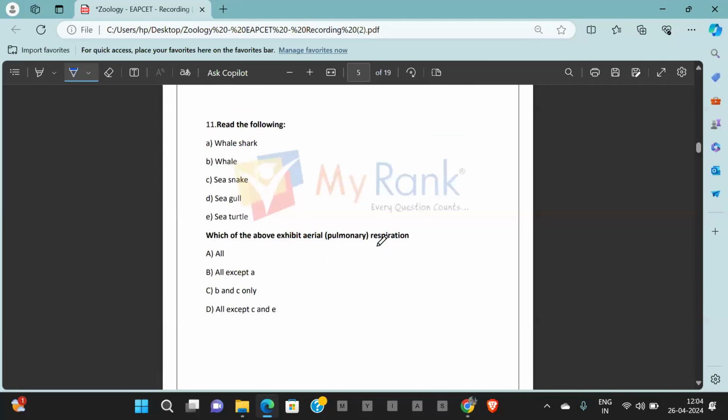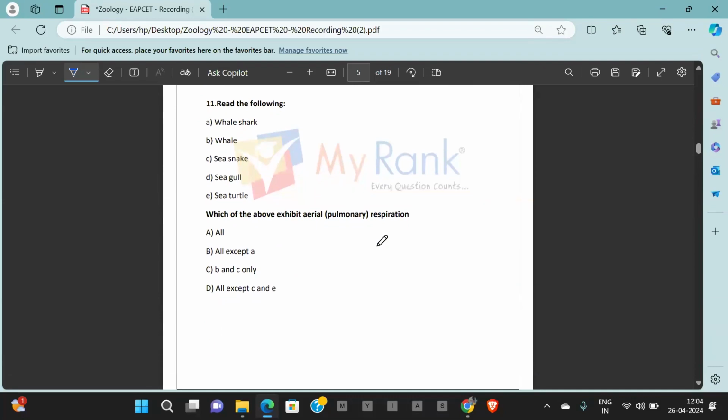Here, next is question number 11. Read the following: whale shark, whale, sea snake, seagull, sea turtle. Which among the following exhibit aerial or pulmonary respiration? Now, these are all examples of vertebrates and invertebrates. In whom do you notice pulmonary respiration? From the adult amphibians or the terrestrial amphibians to mammals, all of them respire through pulmonary respiration.